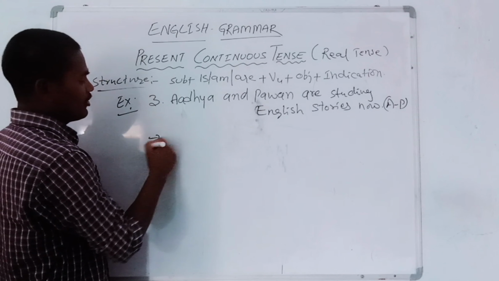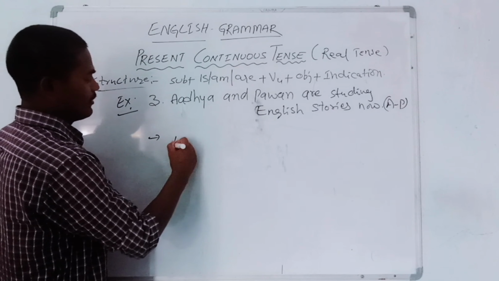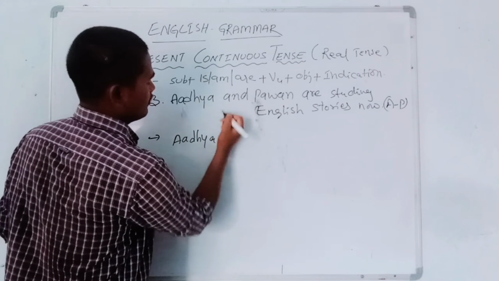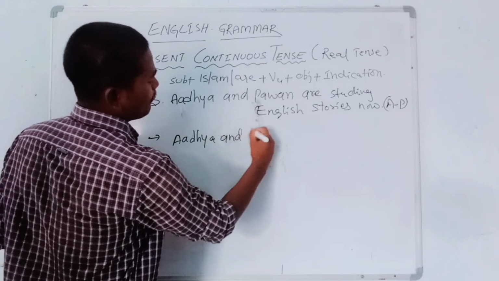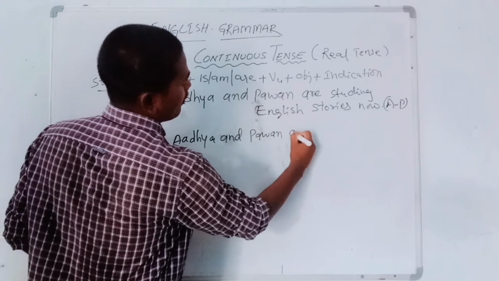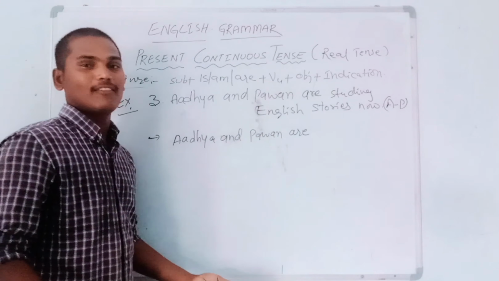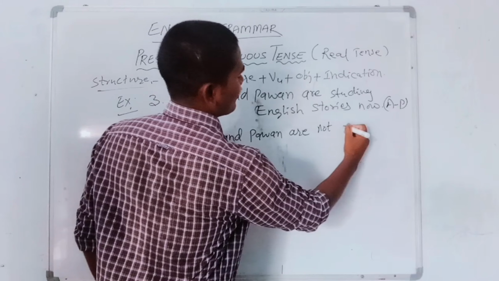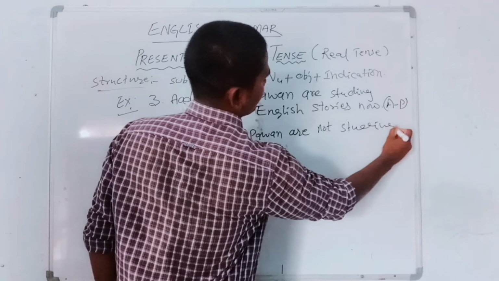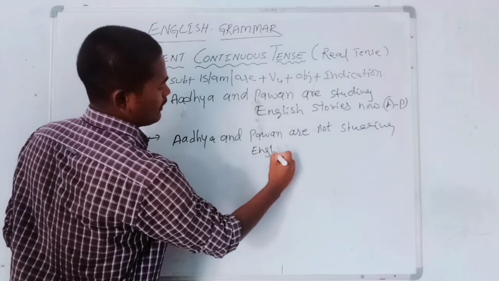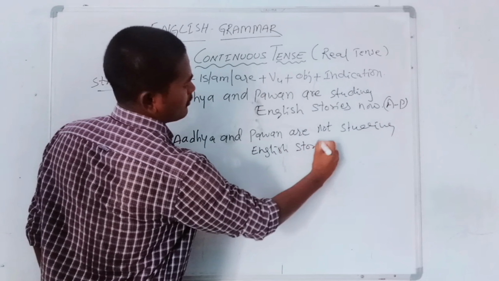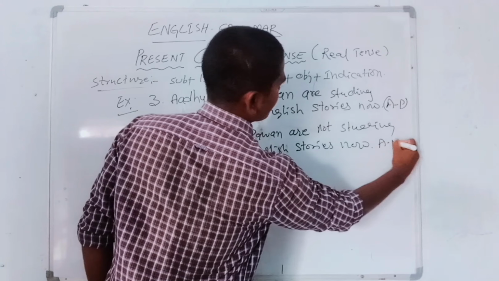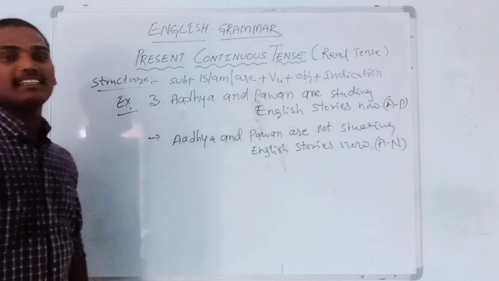So now I am going to write the negative. Assertive sentence negative. Adya and Pawan are... simple. What should we write now? Yes, not studying English stories now. It is an assertive sentence, negative statement.